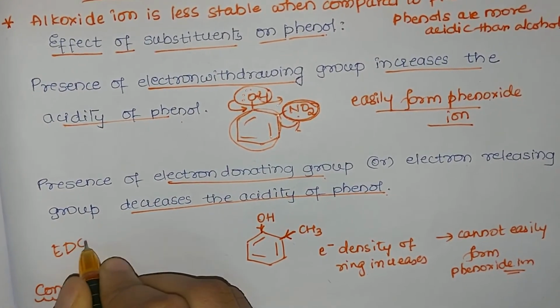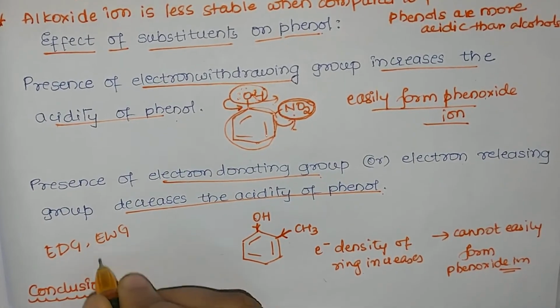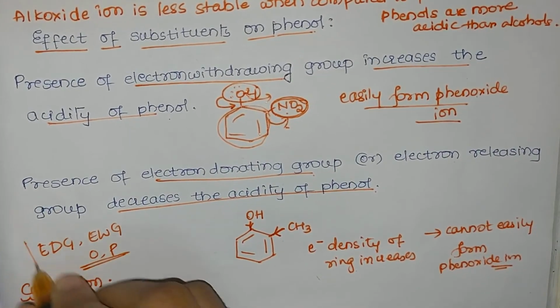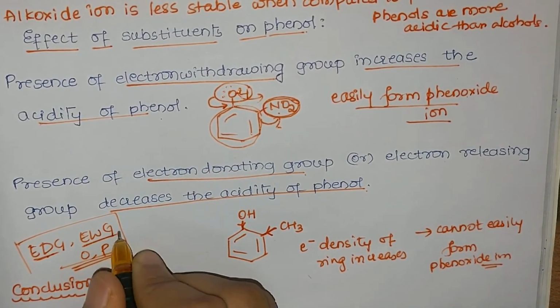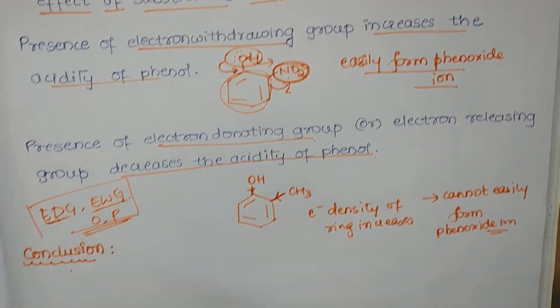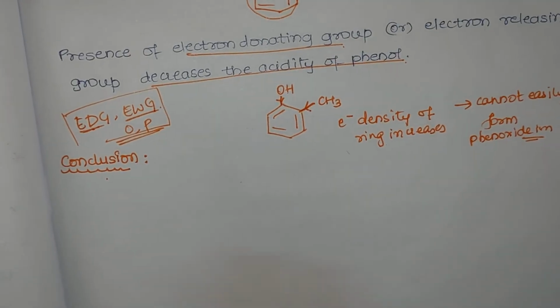So always remember, when an electron donating group or electron withdrawing group is attached on ortho and para position only, it has an effect. Electron donating group decreases acidity, electron withdrawing group increases acidity.